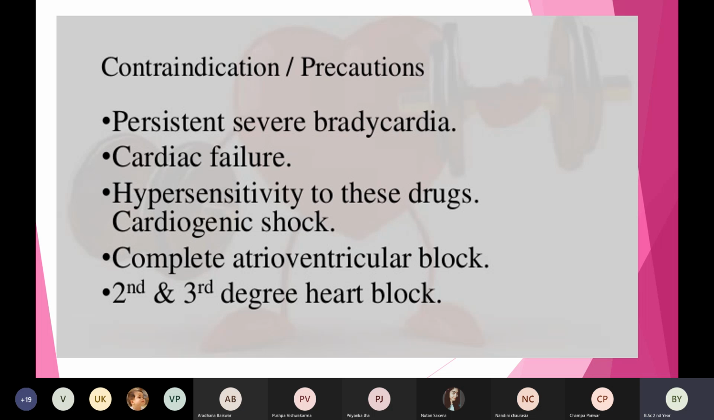And also in second and third degree heart block. When there is a block or an obstruction in the pathways of the conduction system, in such a condition we should not give an antiarrhythmic agent. Okay, so is this clear with the contraindications? Does anyone have a doubt? No, ma'am.